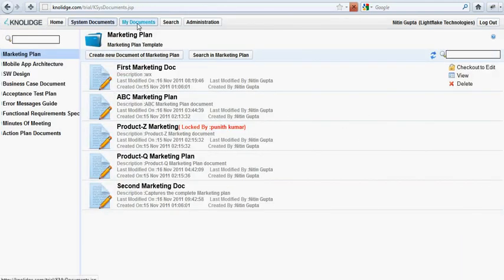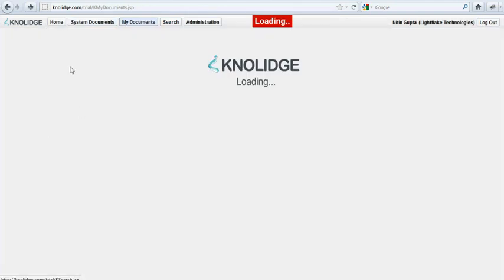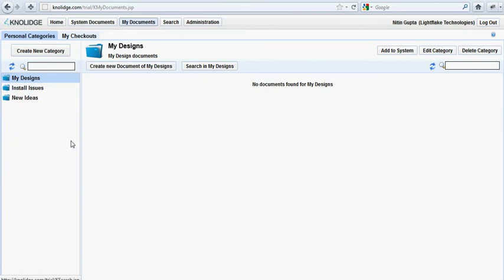Coming to my documents, it's pretty much similar to system documents, but there is a personal area, a personal workspace, which has been assigned to every user. The user can create and try templates before adding them for enterprise-wide usage.